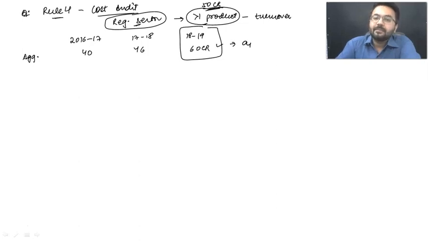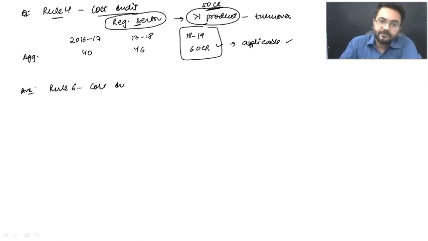Yes, that means it is applicable. Now the next question is, explain the provisions about appointment of cost auditor. You are straight away going to refer rule number 6. The question was from rule number 4 and it has been diverted to rule number 6, which talks about cost audit.